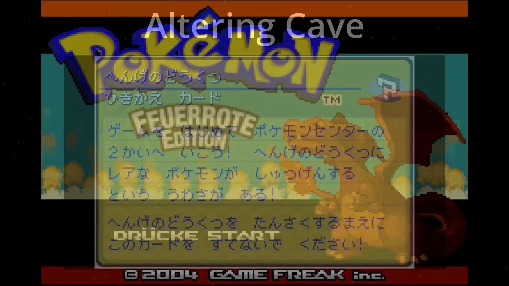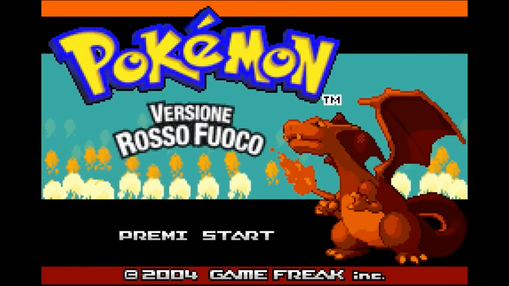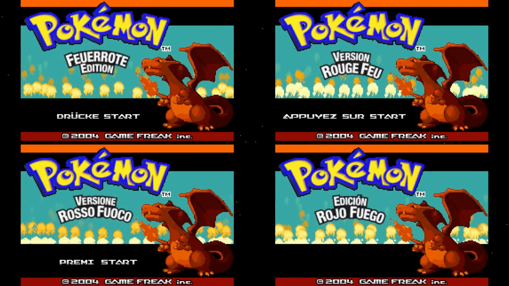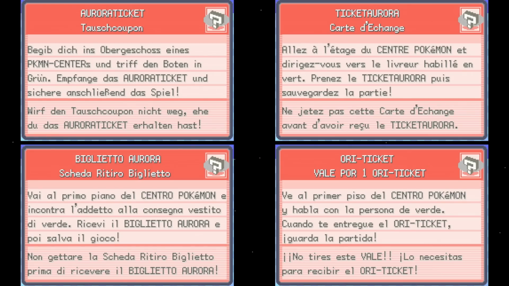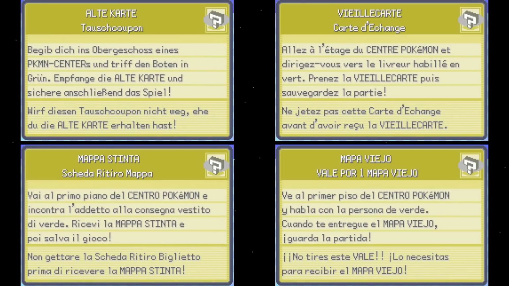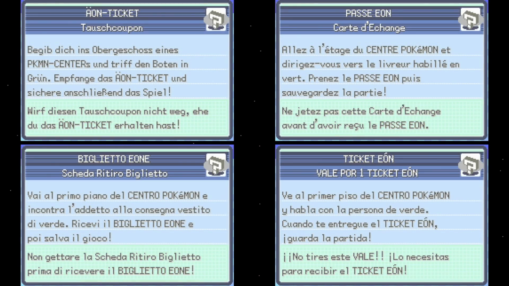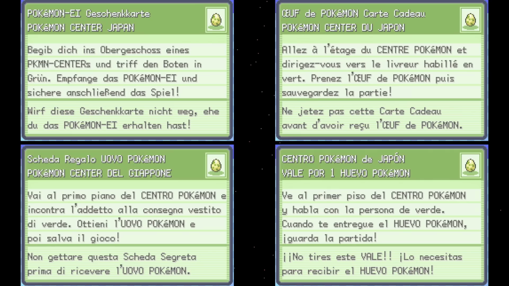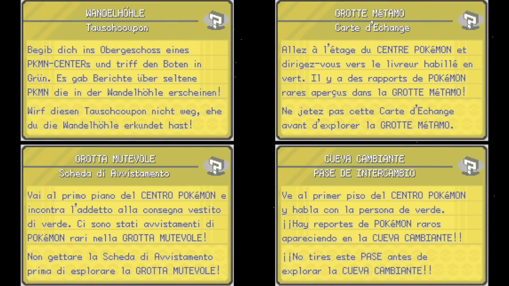Now let's take a look at the translations for German, French, Italian and Spanish. For each of these languages only one mystery gift event was released, the Aurora ticket. This is what they had to use as a basis to make all the other events. The other ticket events are very similar to this one. We have Mystic Ticket, Old Sea Map and the Eon ticket. Next up are the egg events. Like discussed before, they are more custom compared to the tickets, but all the translators did an amazing job to create these for each language. And lastly, we have the altering cave.